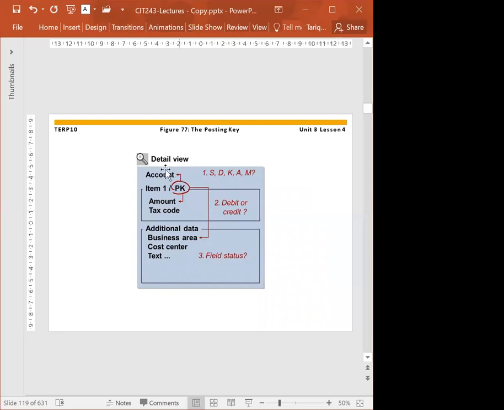But now we don't enter the posting keys. Now we just pick debit or credit, and it will automatically set the posting key of that particular transaction. It's almost automated now. So it is a 2-digit numerical key that controls the entry of line items, whether it's a debit entry or a credit entry.